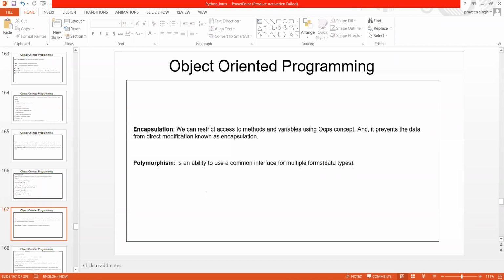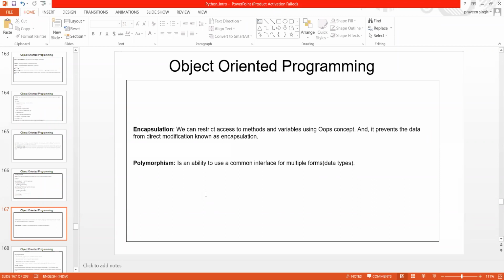I have written a very simple example, but you can correlate what I'm trying to say. Suppose you have defined or built one interface. Now the same interface is being used by multiple people, or in multiple forms, or for multiple purposes. Then that is called polymorphism, and that is very important for all programming languages.